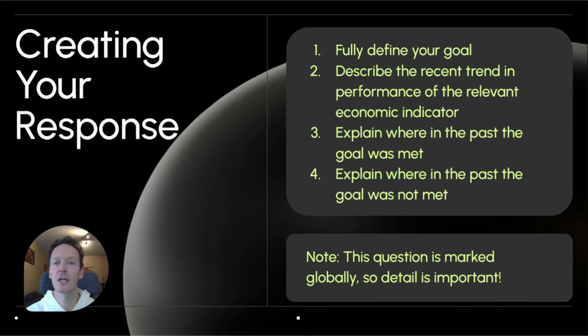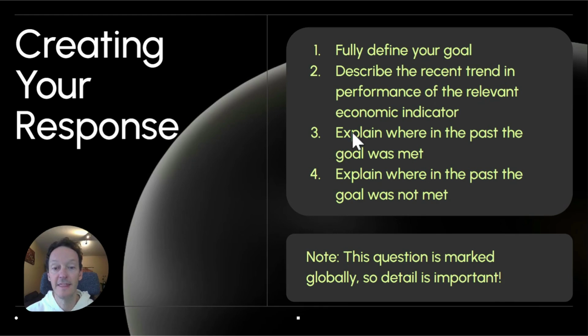So, how are we going to go through our responses? Well, like with all goal questions, you're just going to smack that goal straight at the top of your response, but you're going to fully define it. This is going to usually be a large mark question, and so detail matters. The second thing you're going to do is briefly describe what's been happening with that goal or with that economic indicator attached to that goal in the past couple of years.